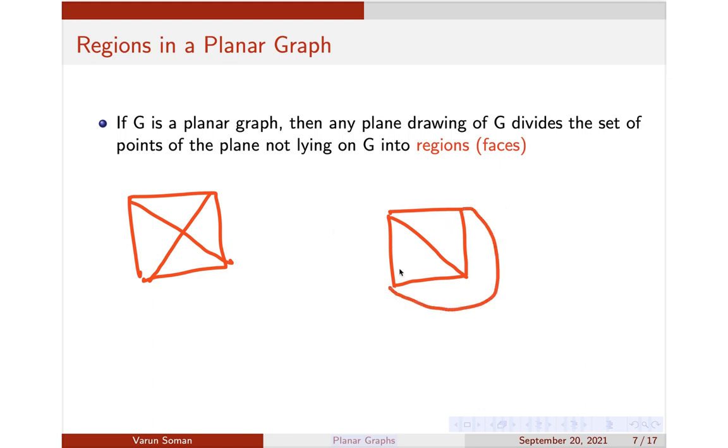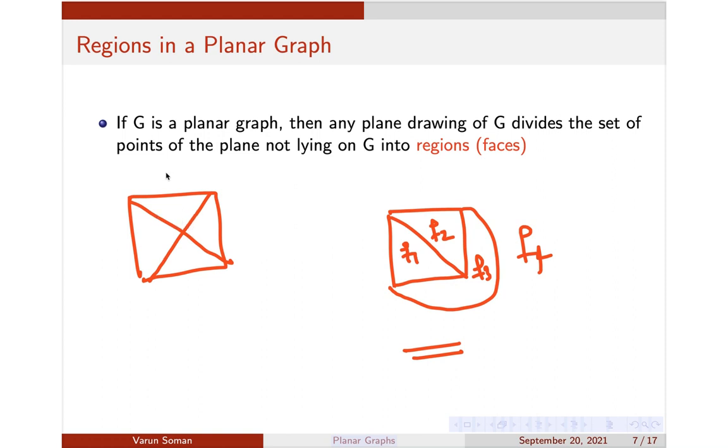You can see that this planar representation divides the entire plane into regions. There is one region here, which I'll call F1, one region here, F2, another region here, F3, and there is an infinite region bounding it, called F4. So a plane drawing or embedding of a planar graph will divide the plane into regions or faces. But it is not true for the non-planar representation.